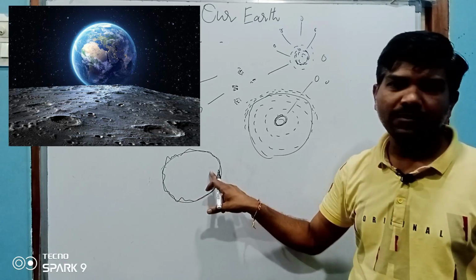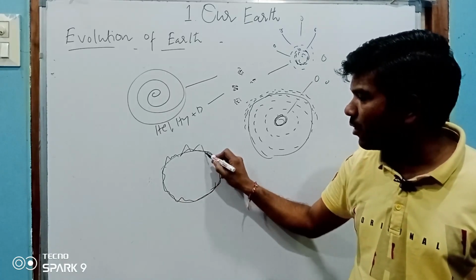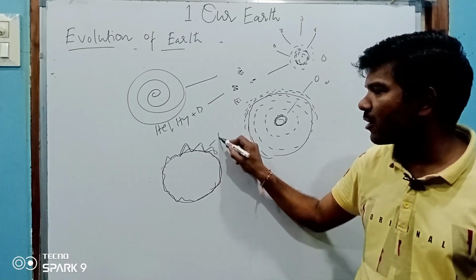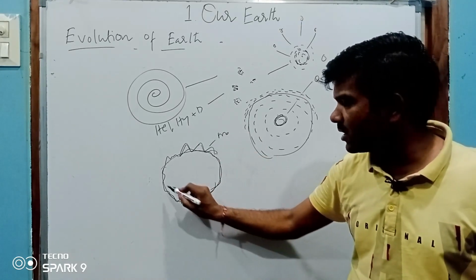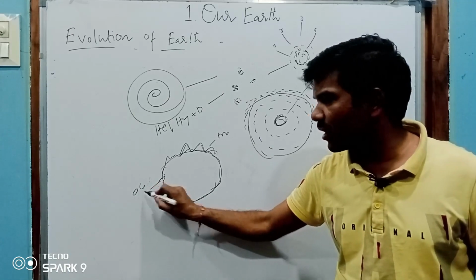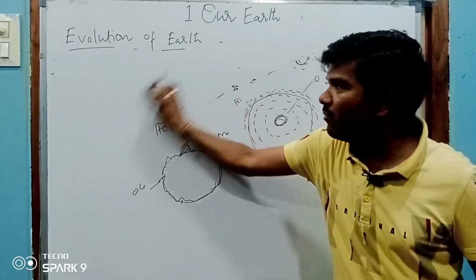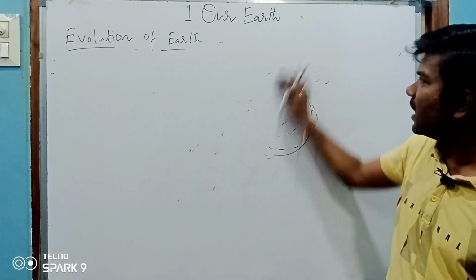So this is the shape. The things which are like ups, these ridges or lines, are called mountains. The areas which are very lowland, we are calling oceans. So this is how the earth evolved. This is the evolution of the earth.